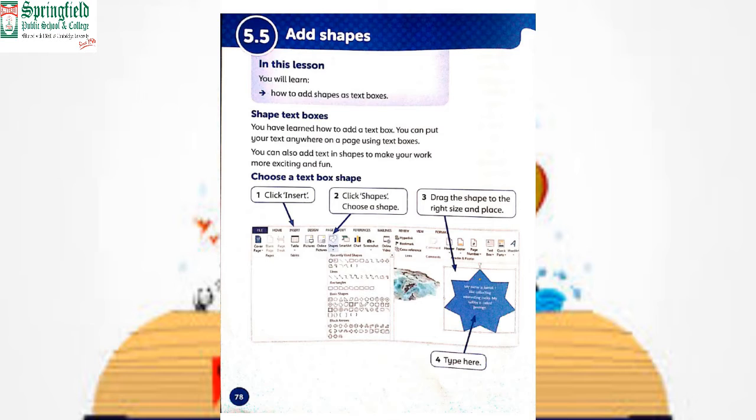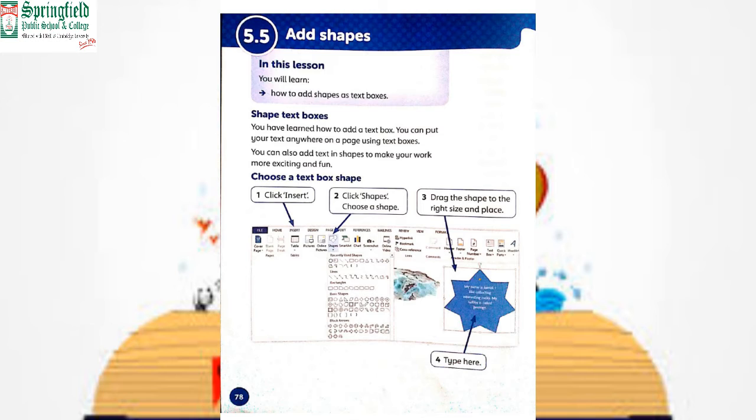Fourth is type here. When we drag the text box, a square appears against it and the cursor blinks, showing that you have to write the text in this box. You can write the text and then press Enter. In this way we can add text for images.